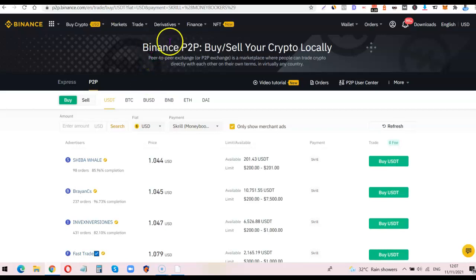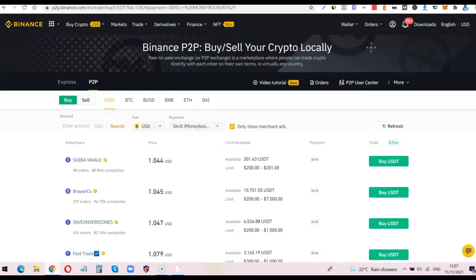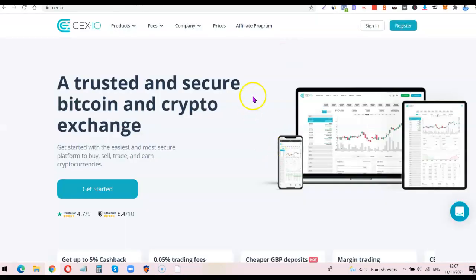So your profit is going to be how much you deposit, how much your bank charges you when you deposit money on CEX.io, and how much you make when you sell it on Binance P2P trading. But one thing I should add is whenever you are trying to top up any of these platforms, don't put $100 exactly, because these people are going to add charges to it, and $100 plus the charges is going to be more than the dollar monthly cap.